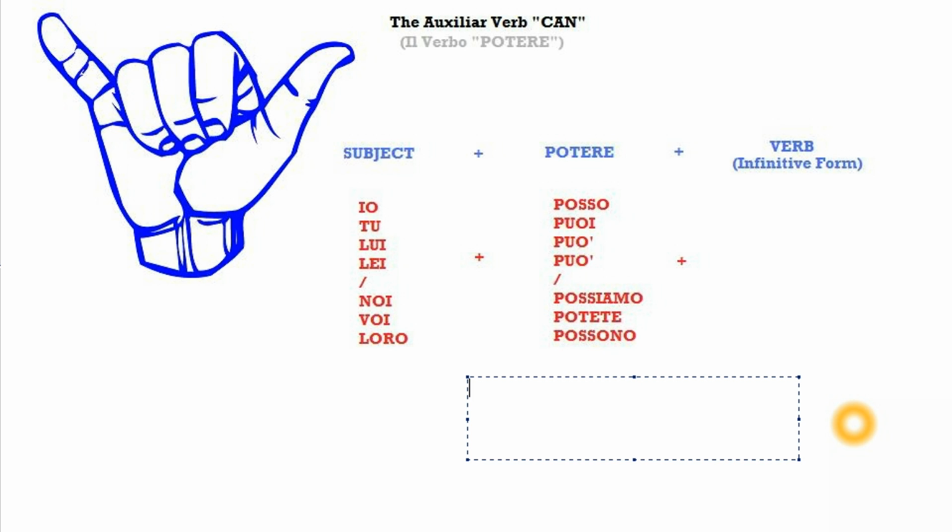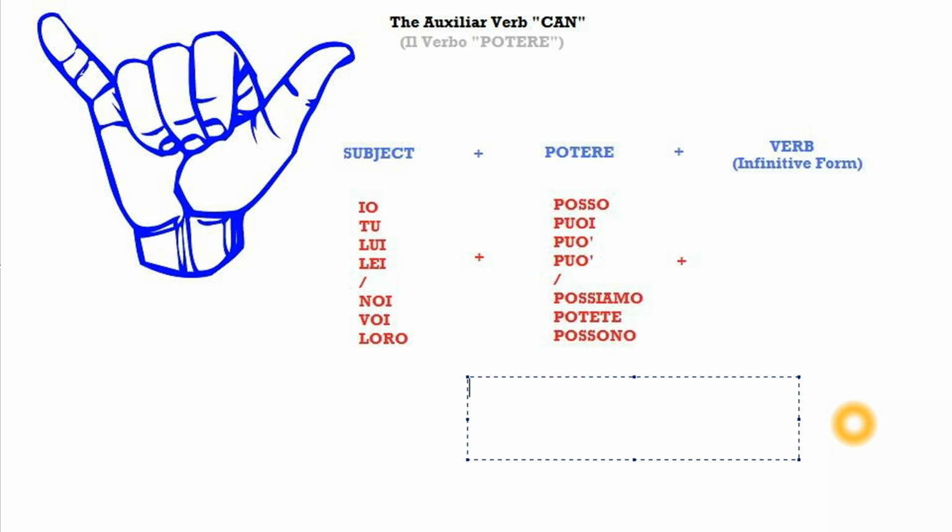But in English, you don't. In English, you have I can drive. You don't say I can to drive. This is what you say in Italian though. So in Italian, translating literally, what you do is you have your subject, you have the verb can conjugated in the right tense, in the right person, in this case in the present simple, and then you have the verb in its infinitive form. So I can drive in Italian, I would translate literally, I can to drive.